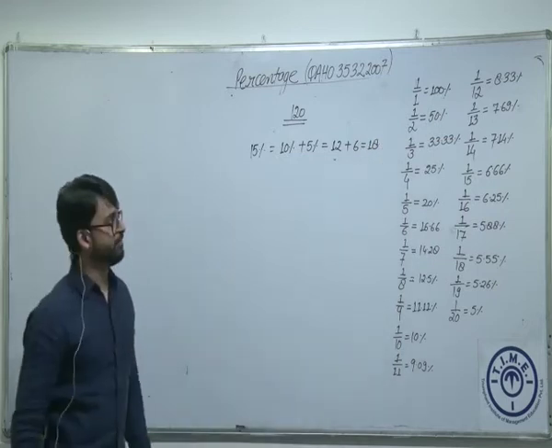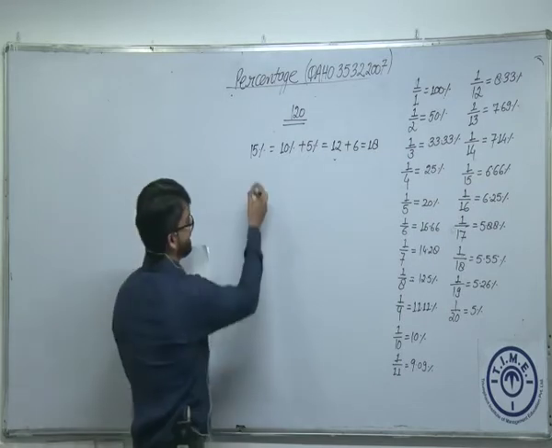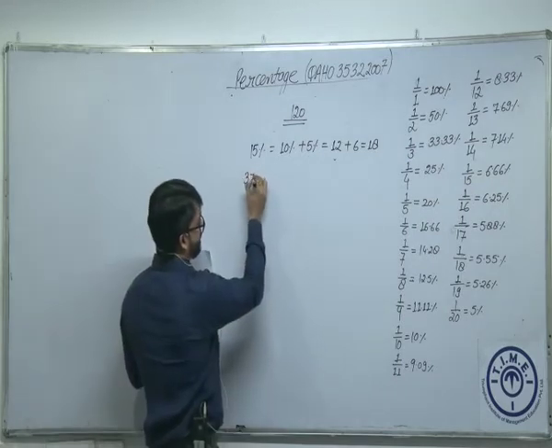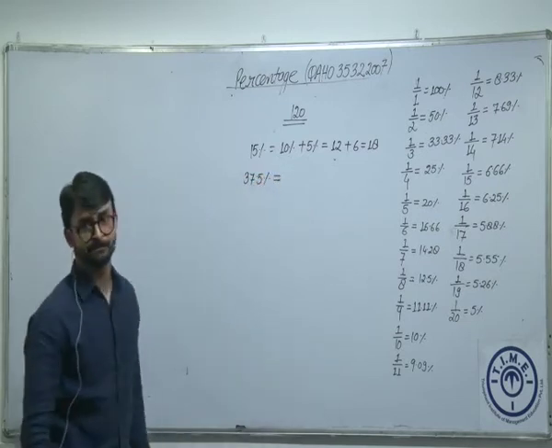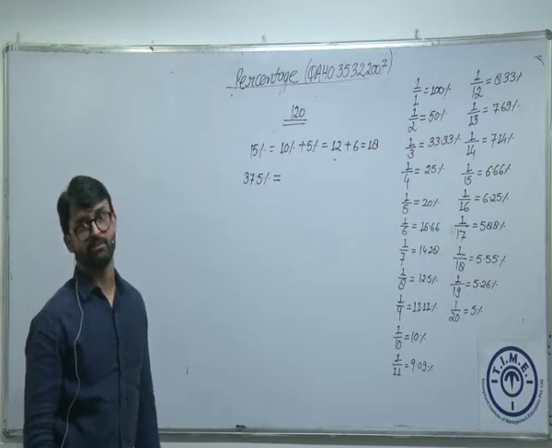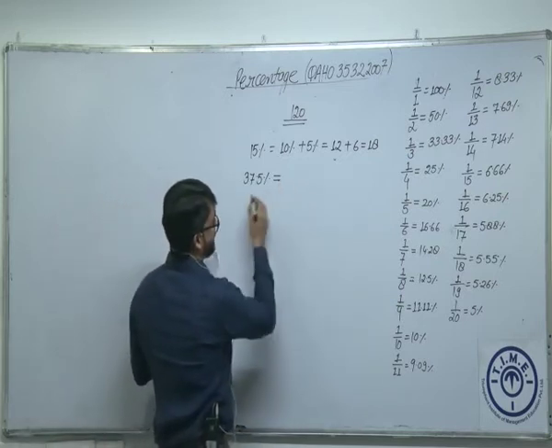So 15% of 120 is 18. Let's take a little complicated example. Let's say if I have to calculate 37.5% of 120. Is it okay? 37.5% of 120. Now let's move ahead.